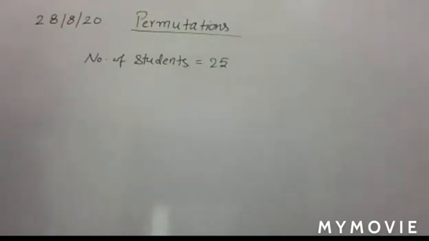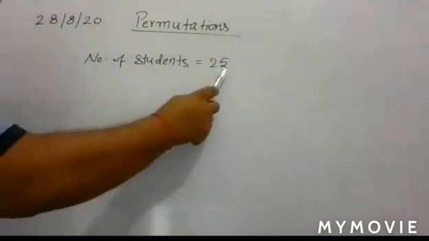In the first case, all the 3 students are selected. So if all the 3 students are selected, then you have to select only 7 students for the excursion party, because 3 are already selected. So these 7 students can be selected out of 22 students.